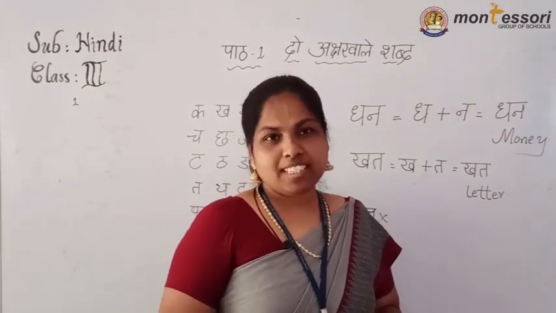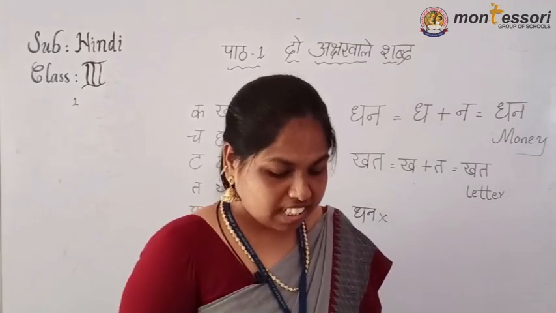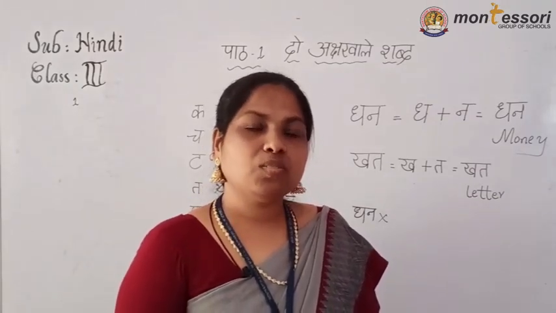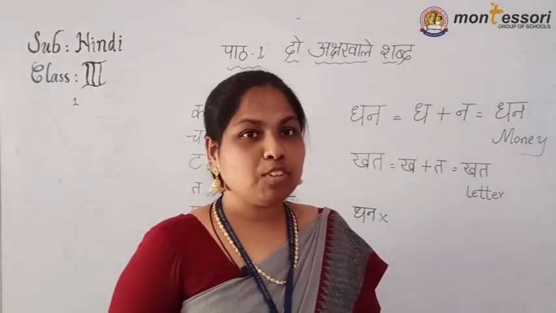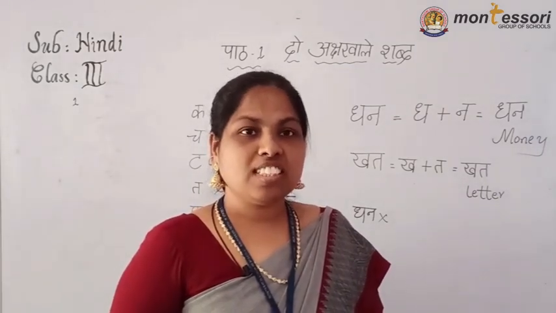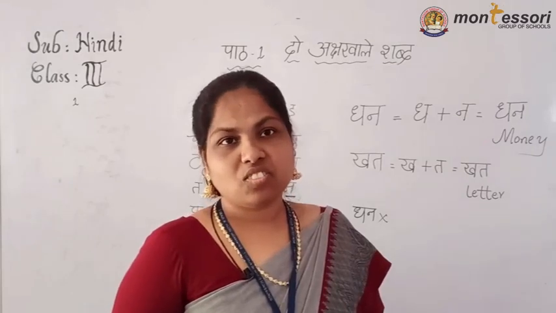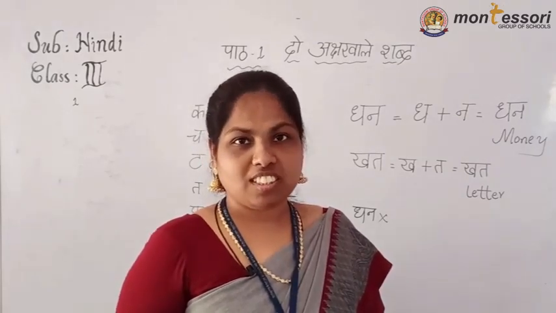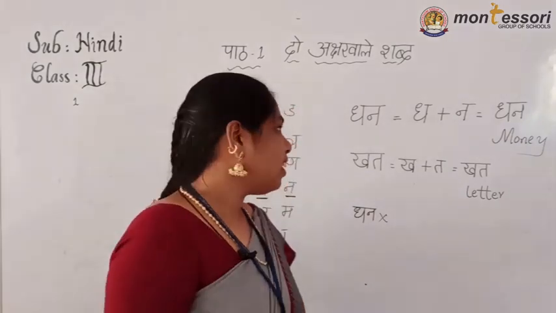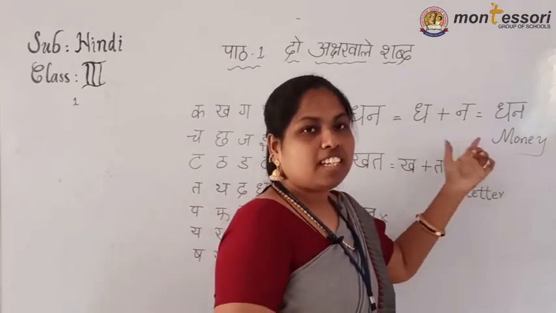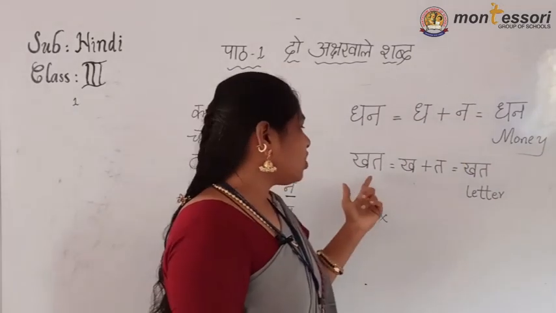Now starting with 10, 20 rupees is there, 50 is there, 100, 500, 2000. Children, like that notes are there. These are the money examples. Dhan means money.